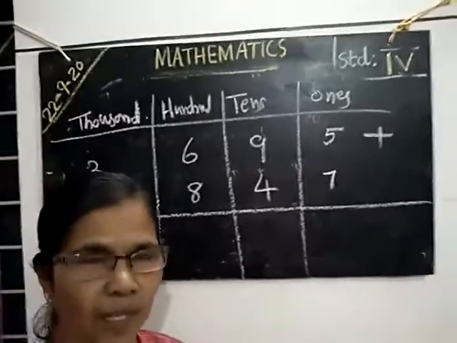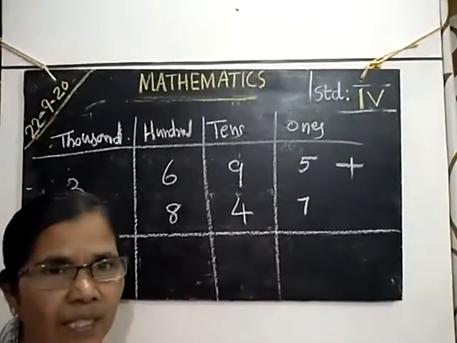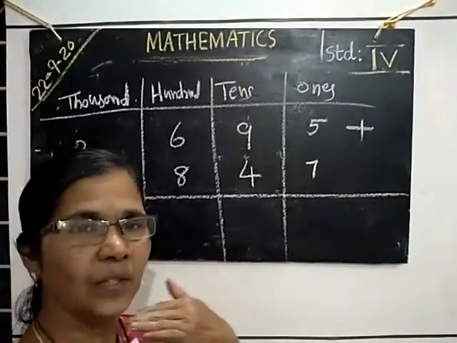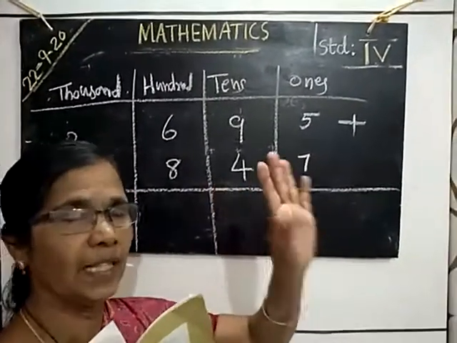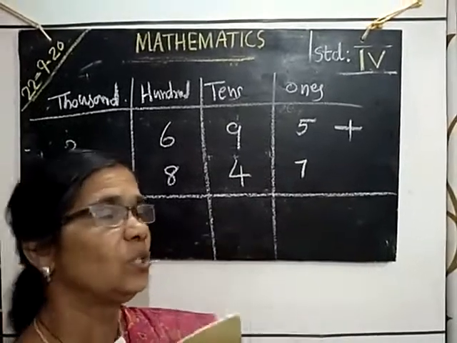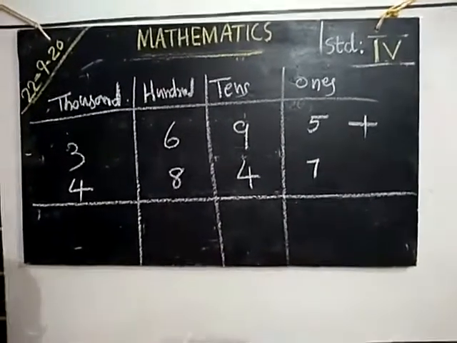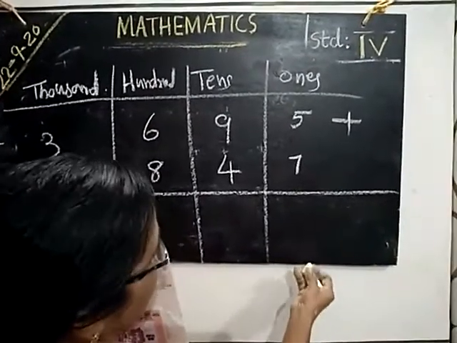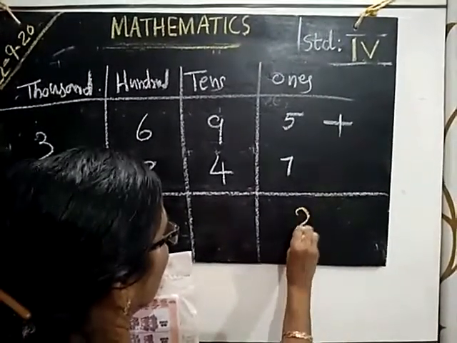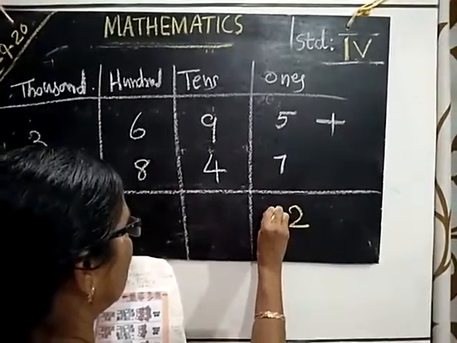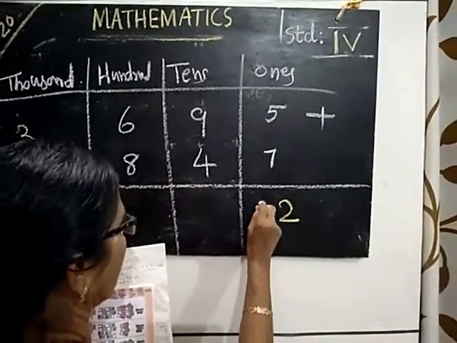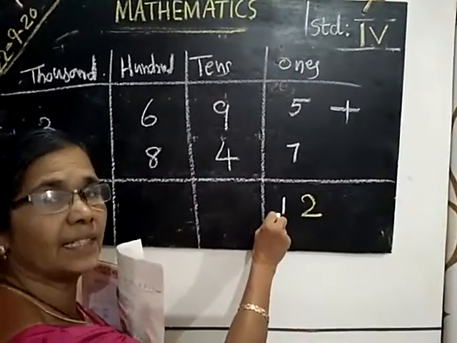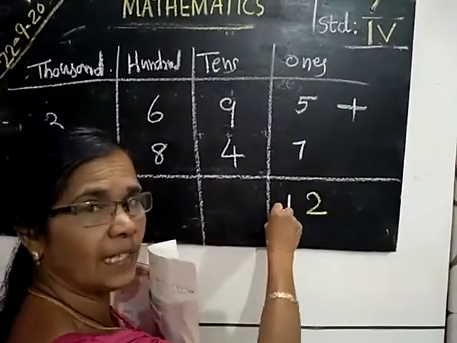7 ones you keep in mind. Then take 5 and add. 7 plus 5: 8, 9, 10, 11, 12. How many ones are here? 12 ones. Can we write 12 here? 12 is 1 ten plus 2 ones.